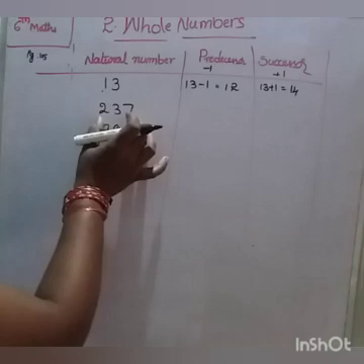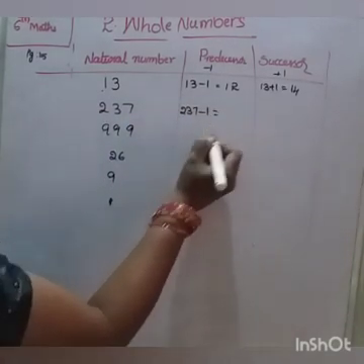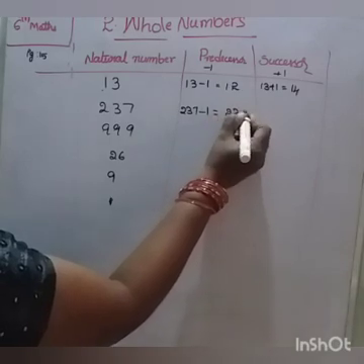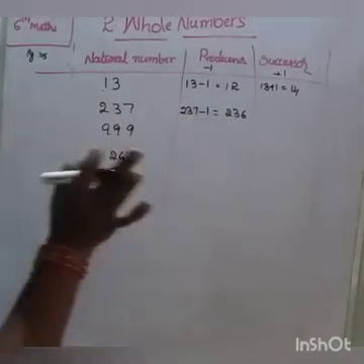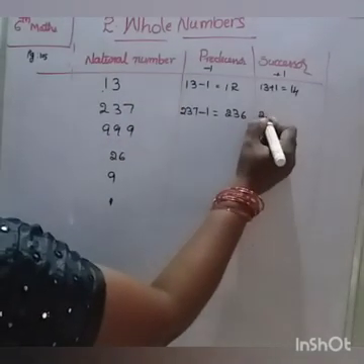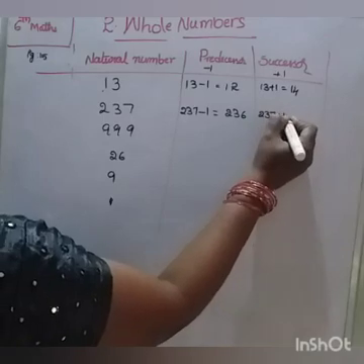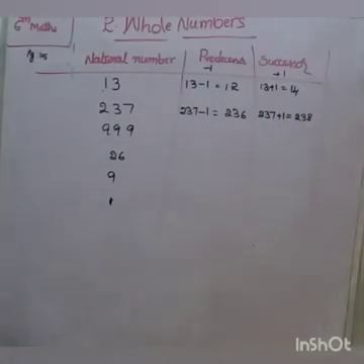Next, 237. 237 minus 1 equal to 236. 236 is the predecessor of 237. The next number, the successor, is 237 plus 1 equal to 238. This is the successor of 237.